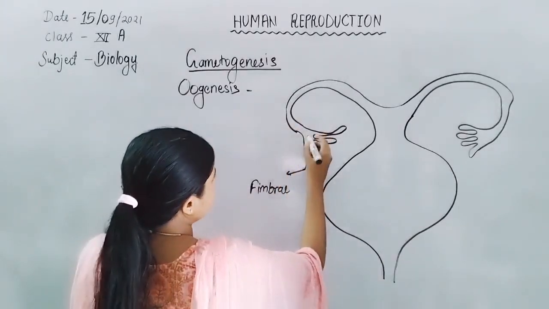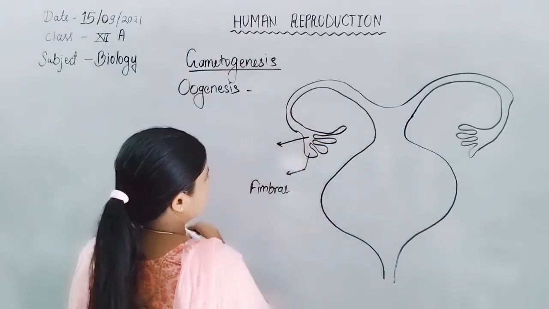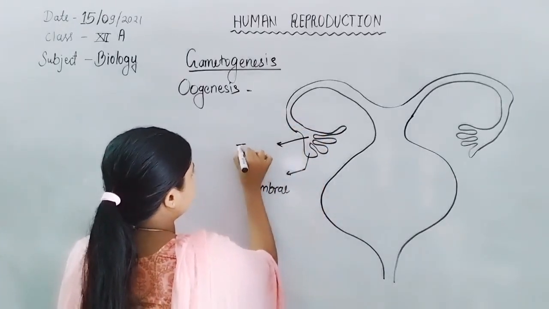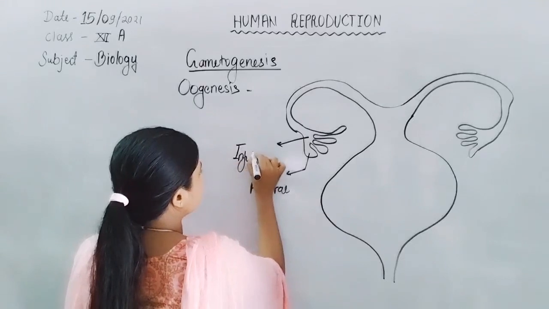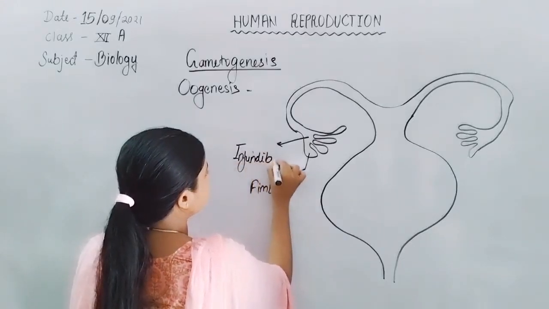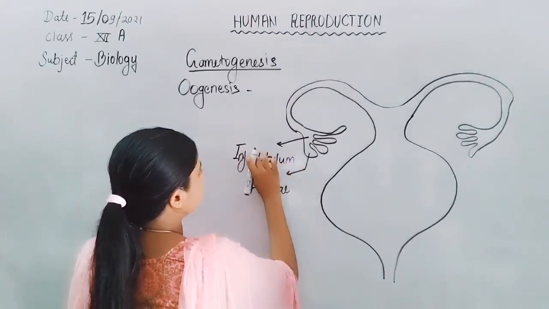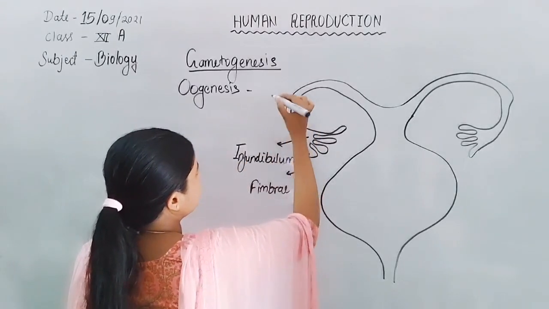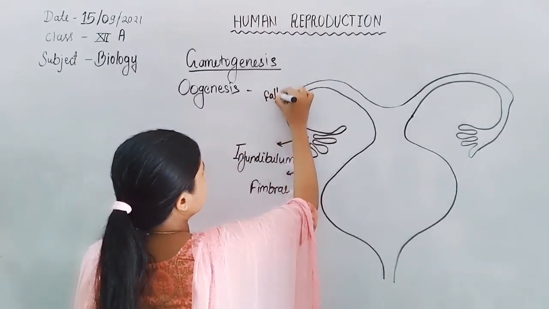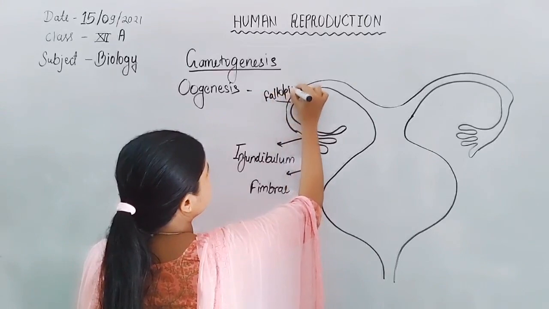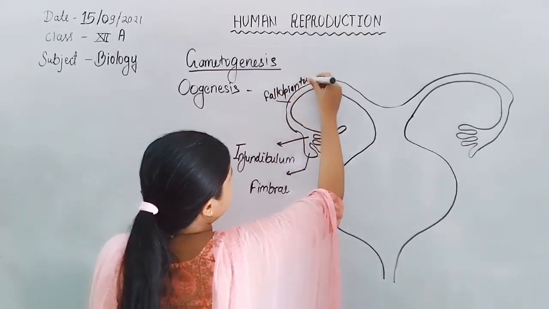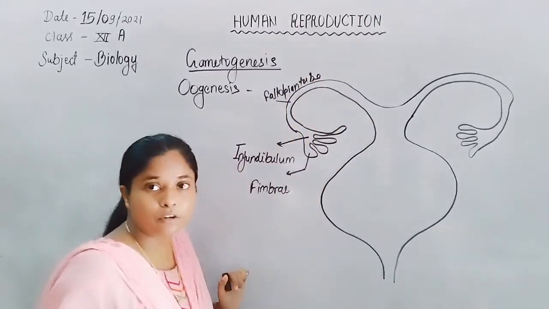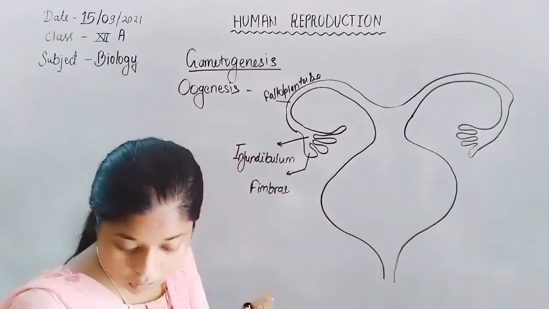This part is known as the infundibulum, then the fallopian tube, and the isthmus.